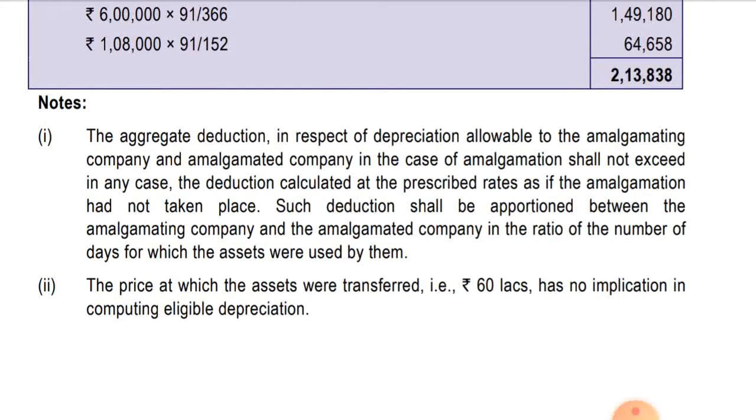Note: the aggregate deduction in respect of depreciation allowable to the amalgamating company and amalgamated company in case of amalgamation shall not exceed in any case the deduction calculated at the prescribed date as if amalgamation had not taken place. So as I said, first we will calculate the depreciation as if amalgamation has not taken place. We will compute the depreciation, and accordingly after that we will apportion the depreciation between the amalgamating company and amalgamated company, between the number of days the amalgamating company and amalgamated company have used the assets.